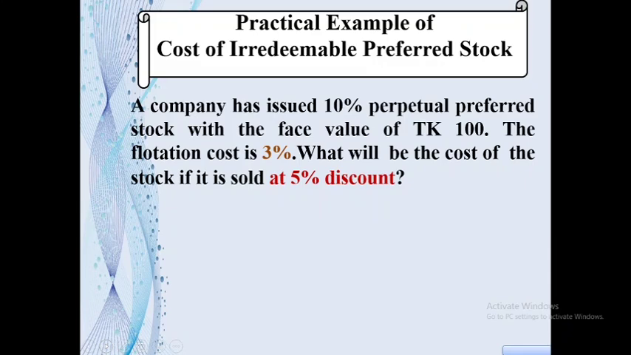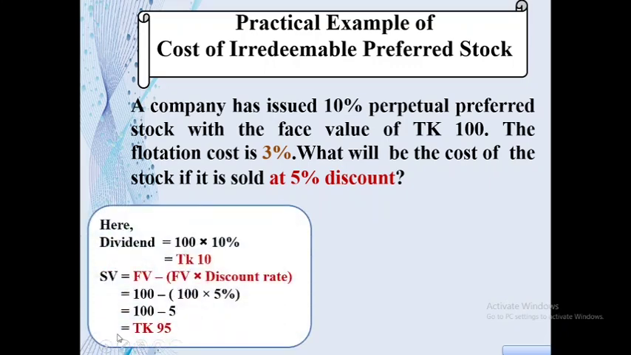Now we have to calculate the amount of dividend and net sale value which are required to put in the formula. Here we calculate the amount of dividend and it is Taka 10. We get this amount by charging the dividend rate on face value. Sale value is not given directly in the question, but it is said that the stock will be sold at 5% discount. So we have to calculate the sale value according to this.